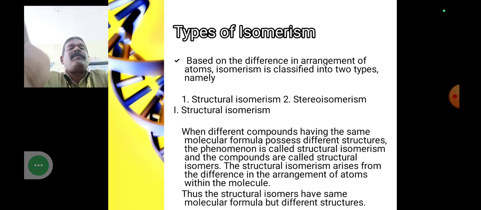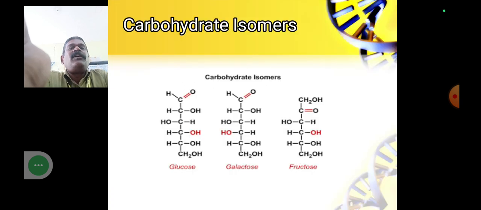Thus, structural isomers have the same molecular formula but different structures. We see again glucose, galactose, fructose. All have the same chemical formula, but the positions of atoms or elements within the compounds are totally different from one another.